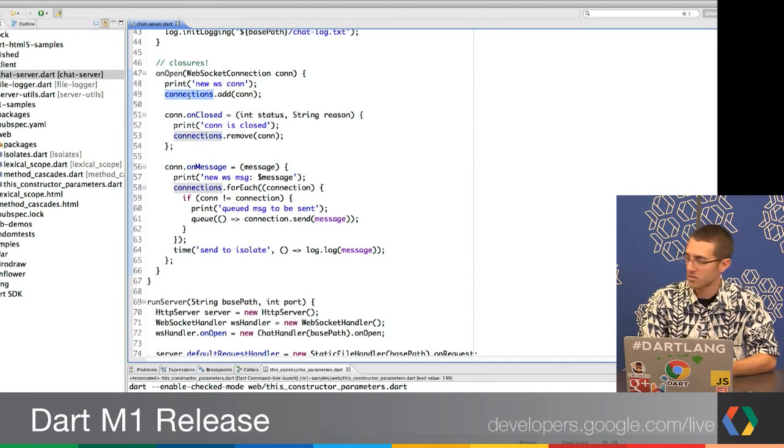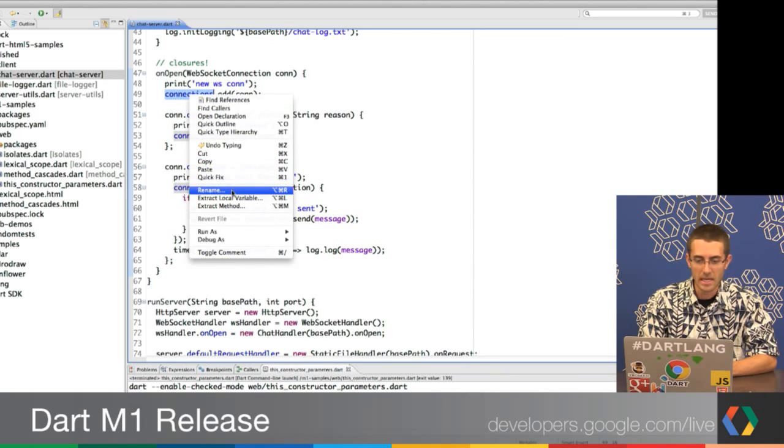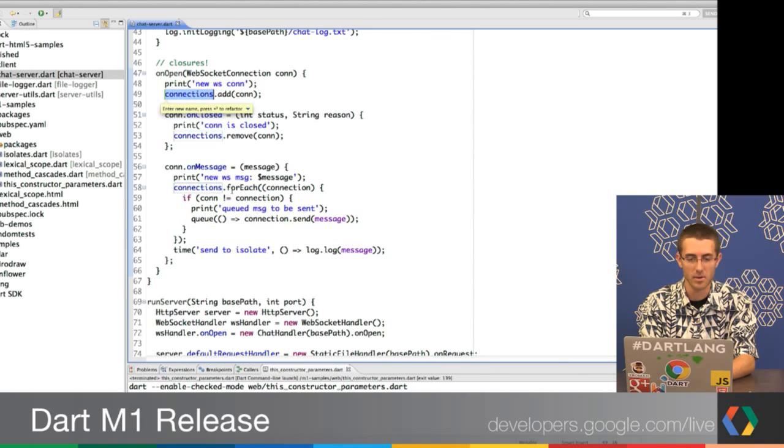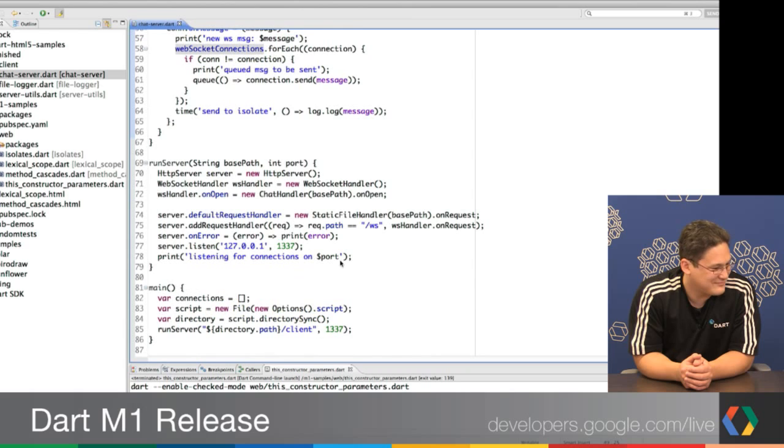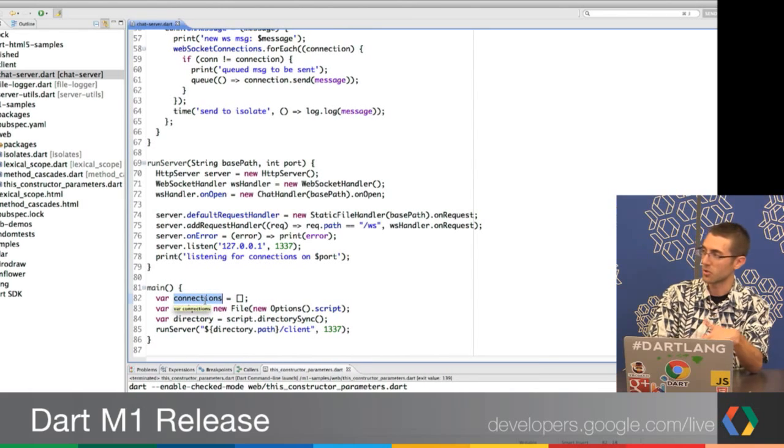This actually understands the structure of the code. So if I rename connection, let's say it's too long and I want to be more specific, so WebSocket connection. Notice how it's actually changing the rest of the variable names on the fly. But if I scroll down, the other connections for a totally different object are left unchanged. And that's the power of the editor being able to statically analyze the program, understand the structure, and give you these refactoring tools, which I love.